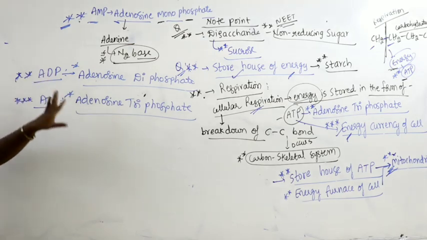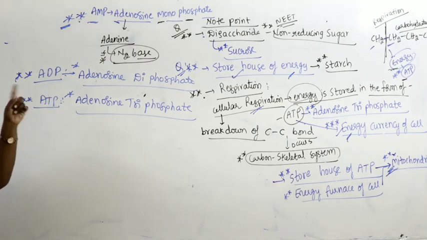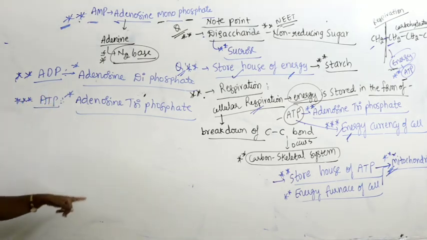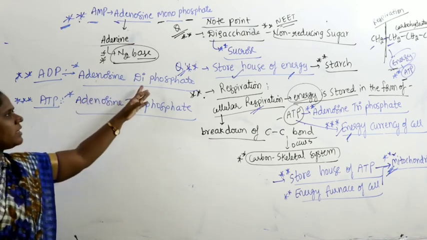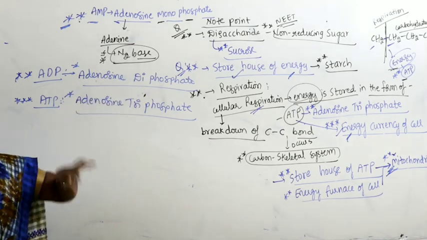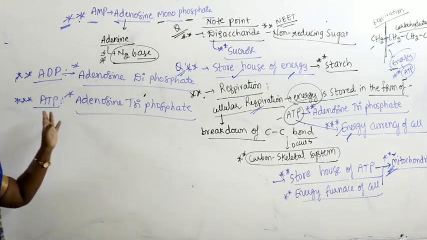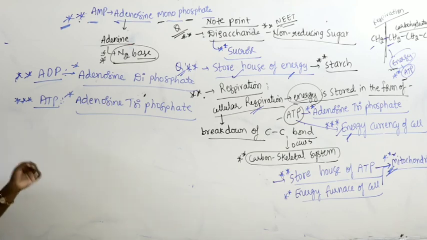So here the input of energy comes in the form of phosphate. First only one inorganic phosphate is added, called monophosphate; then more energy is added in the form of phosphate, diphosphate; then more energy is added, it is called triphosphate. That is why ATP is called the energy currency of the cell.